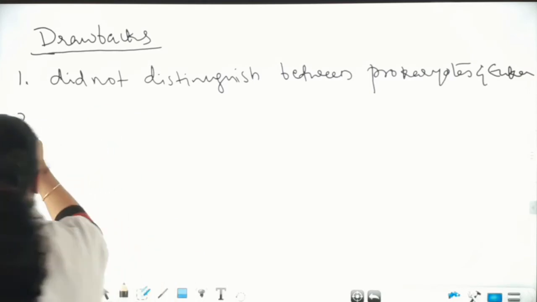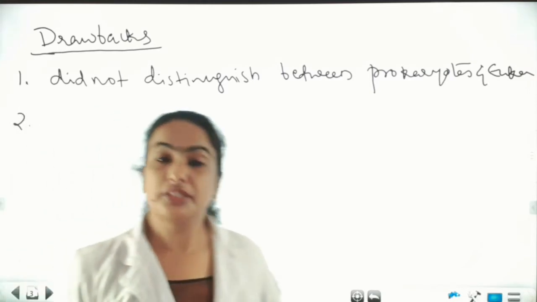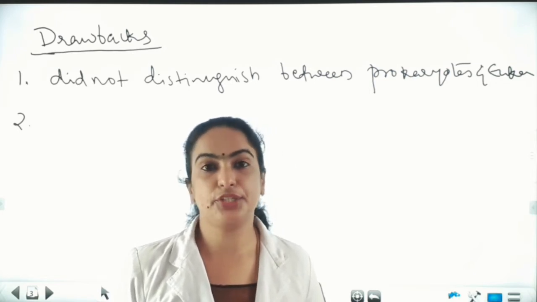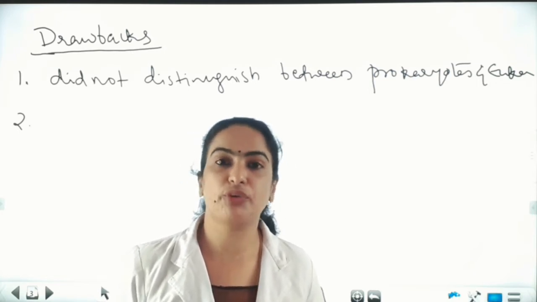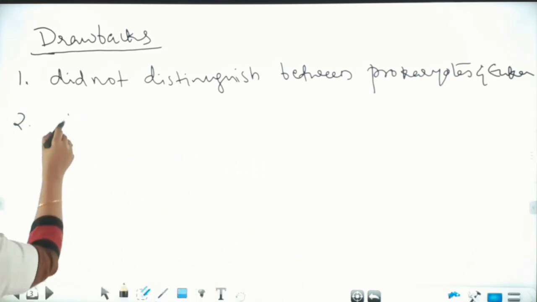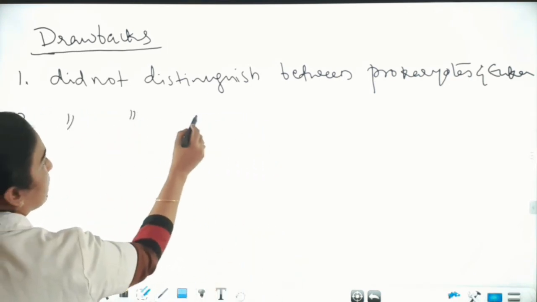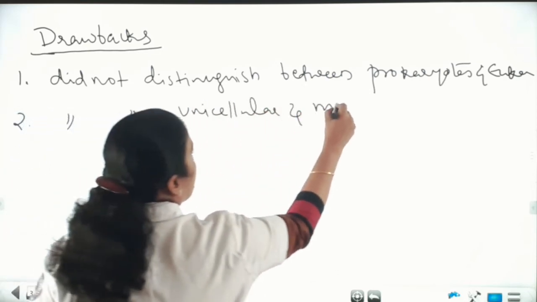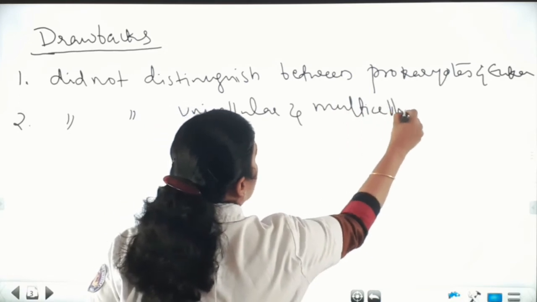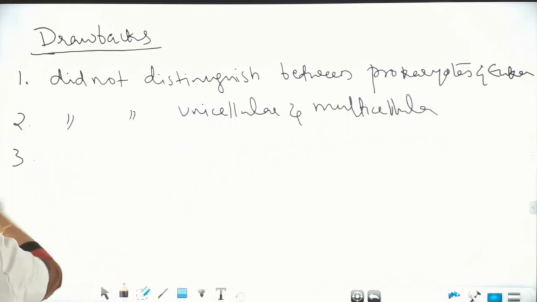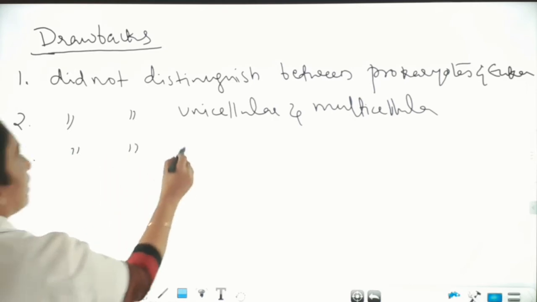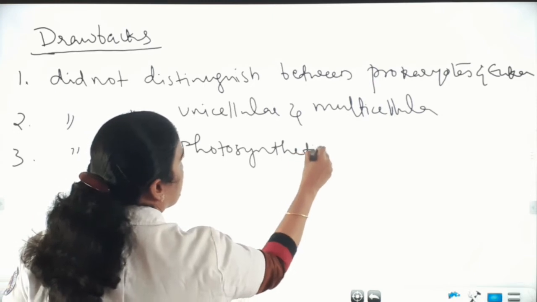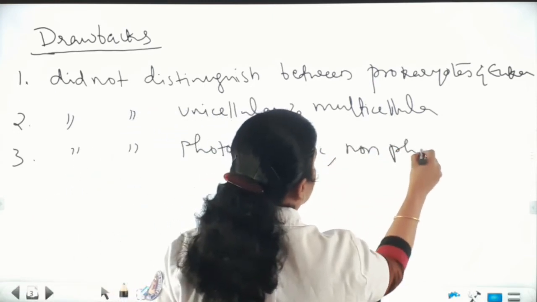And the second drawback is that the system did not distinguish between unicellular and multicellular organisms. Then the third point, the system did not distinguish between photosynthetic and non-photosynthetic organisms.